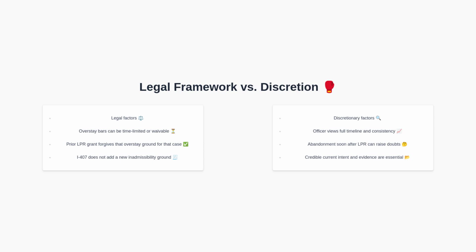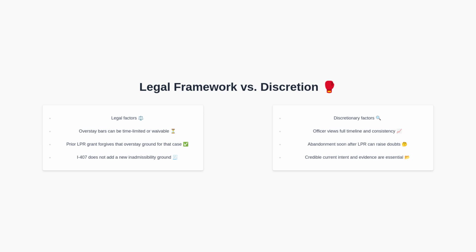On the left, we have the legal framework. Overstay bars are typically time-limited or can be waived in certain contexts. The prior successful grant of LPR generally means that overstay-related inadmissibility was forgiven for that adjudication, and formally abandoning LPR via I-407 does not create a new ground of inadmissibility. On the right, we have discretionary concerns. Officers review the entire history, including the timing of abandonment relative to the initial LPR approval.